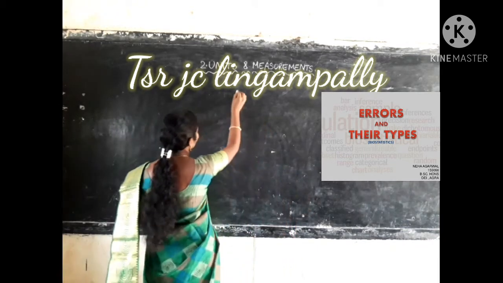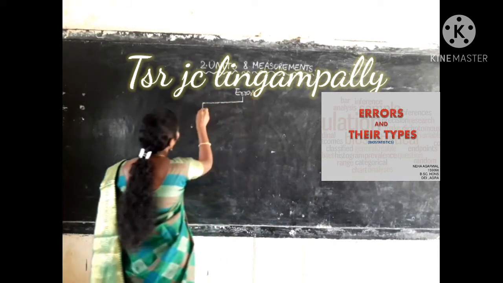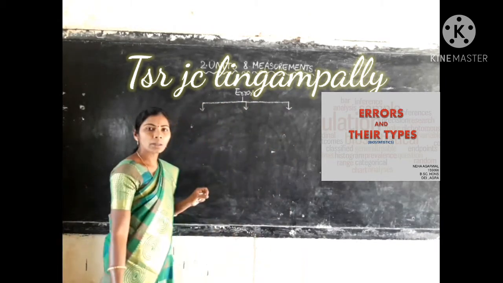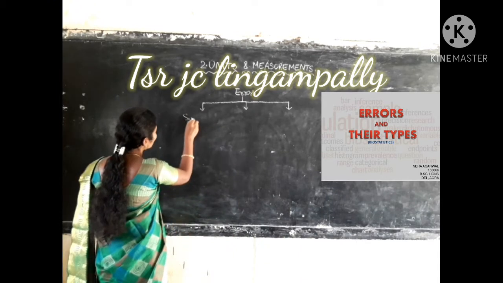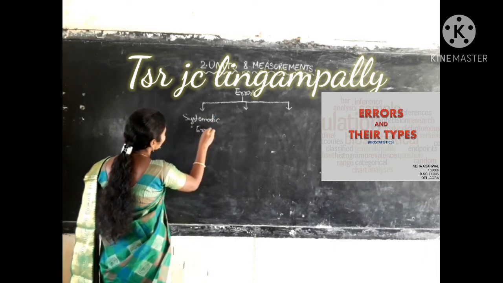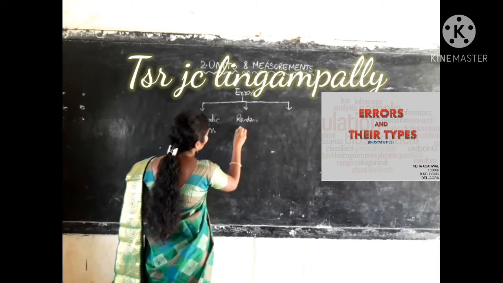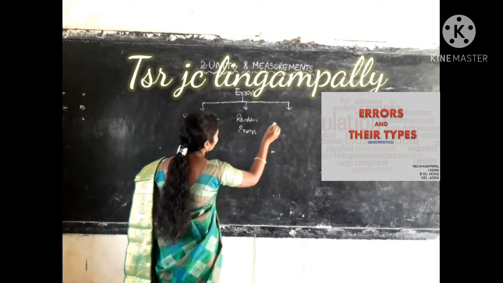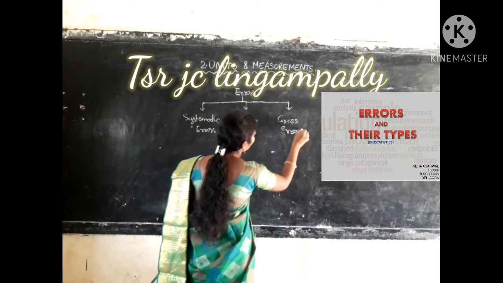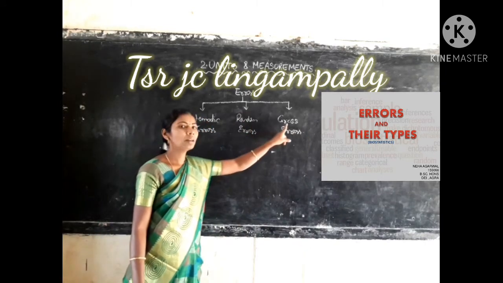So what are the errors? Mostly three types of errors are present. First is systematic errors, random errors, and gross errors. So we have three types of errors: systematic errors, random errors and gross errors.